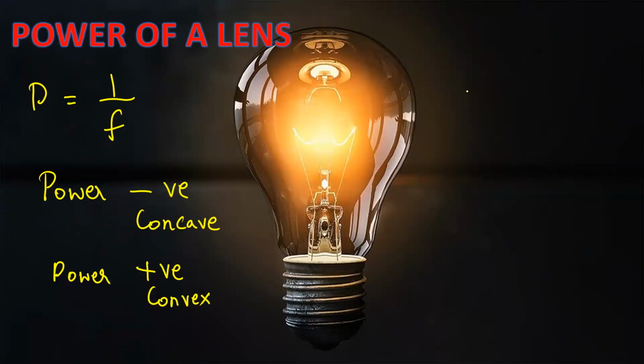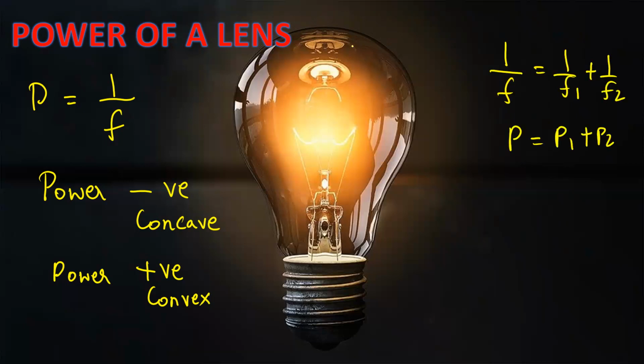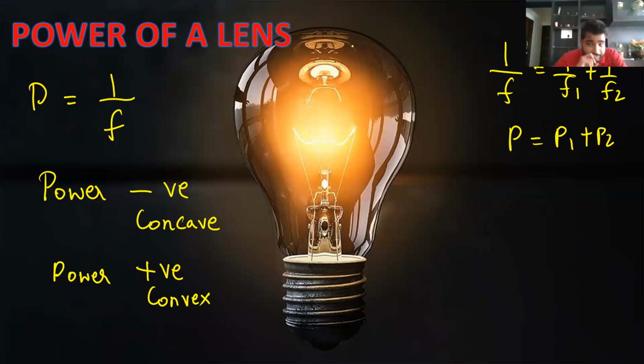And then we have something called power of combination of lenses, where I can write the formula as 1 by f is equal to 1 by f1 plus 1 by f2, or P can be written as P1 plus P2. I hope you're getting this concept, my dear students. So the concept of power is nothing but the reciprocal of focal length, unit is diopter, and then you have the combination of lenses.